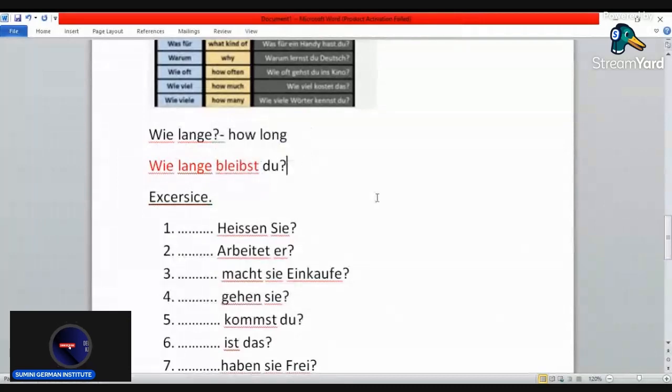So those are the examples of the W-FRAGEN, the meaning and the sentence structure and example sentences. If you have any question, you can write them in the comment sections below, then I'll answer you right away. They are very easy. You just need to exercise so that you can learn them well.